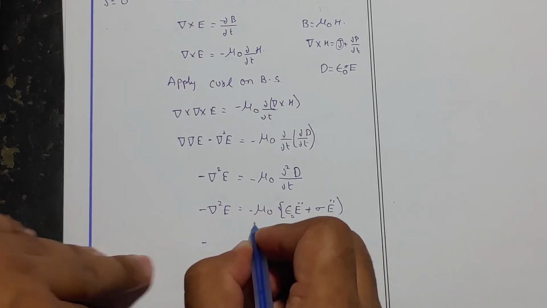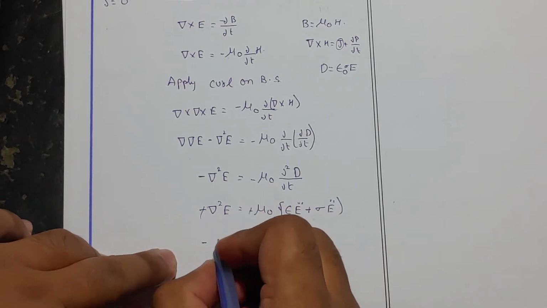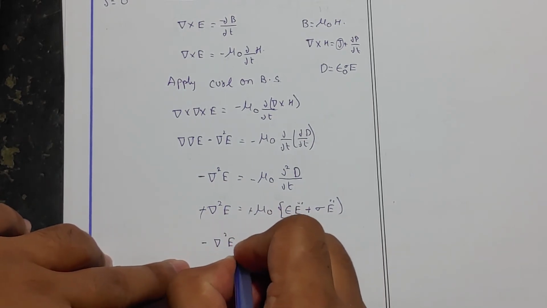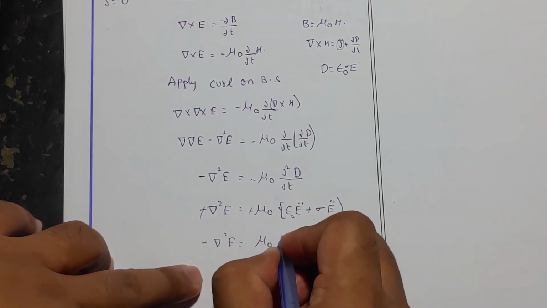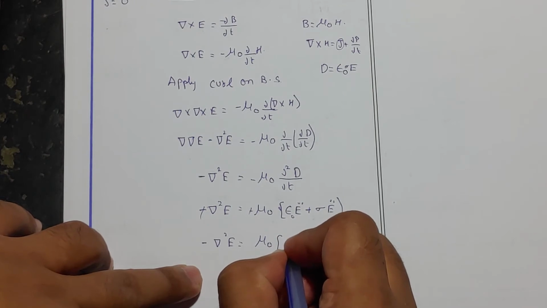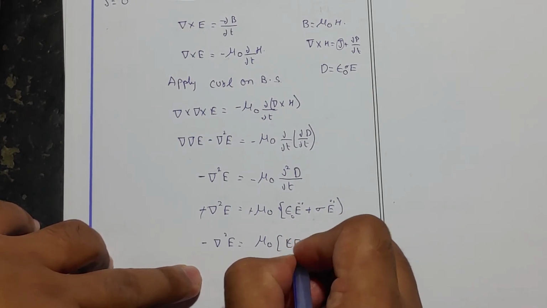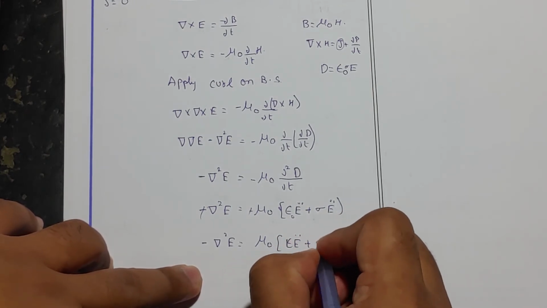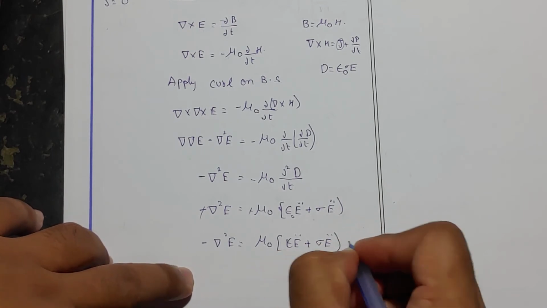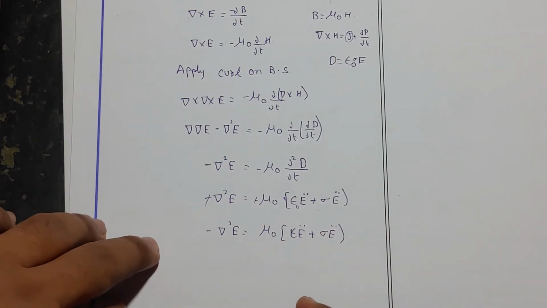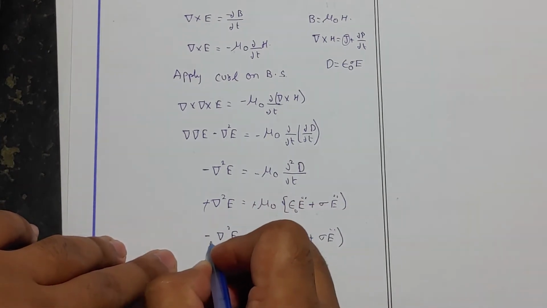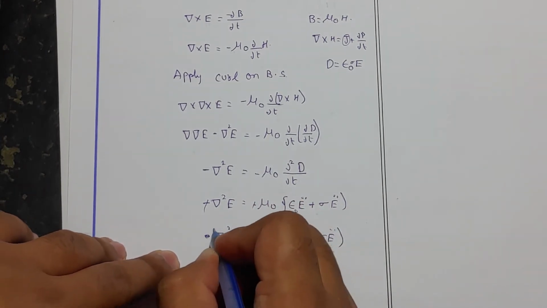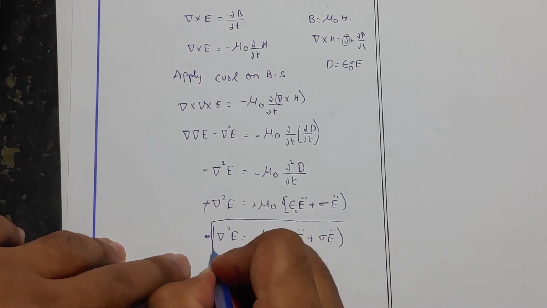That is, minus minus would get cancelled. Del square E is equal to mu naught into epsilon E double dot plus conductivity. This is our required term.